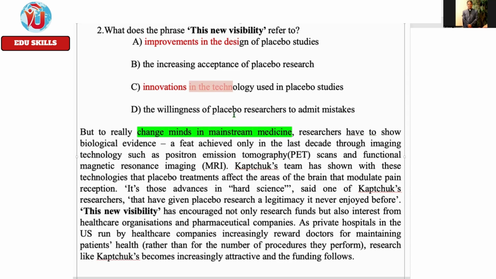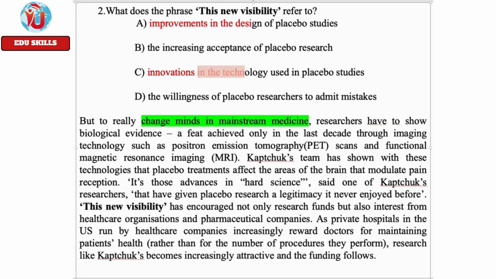The fourth one, the willingness of placebo researchers to admit mistakes. Here it is saying change minds in mainstream medicine. It's not the researchers' minds. So in that way also, looking at the topic sentence, you can go to the options if you need additional assistance.